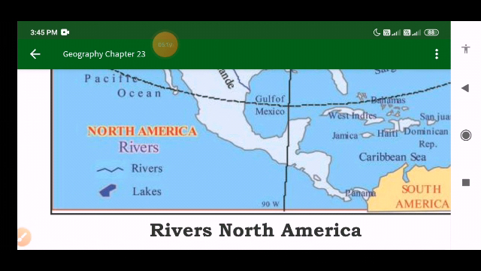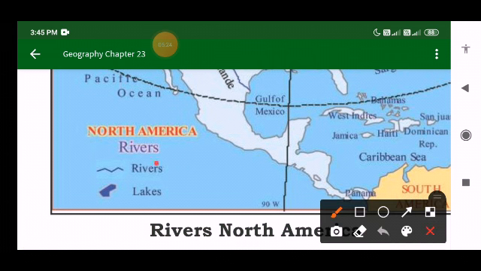It is a land link to South America by the Isthmus of Panama. Here is Panama, you can see, and here is the South American continent.